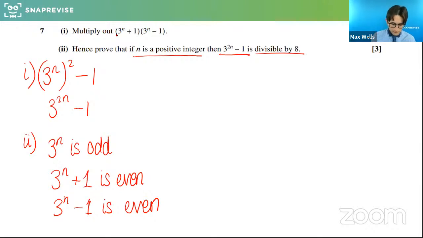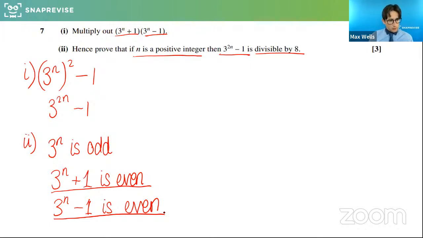So what we found is we've got a product of 2 even numbers. And we might think, well, that doesn't prove it. And no, at this stage, it doesn't prove it. But is everyone clear with this up to this point? That if 3 to the n is odd, 3 to the n plus 1 must be even, and 3 to the n minus 1 must be even as well, because they're 1 away from an odd.